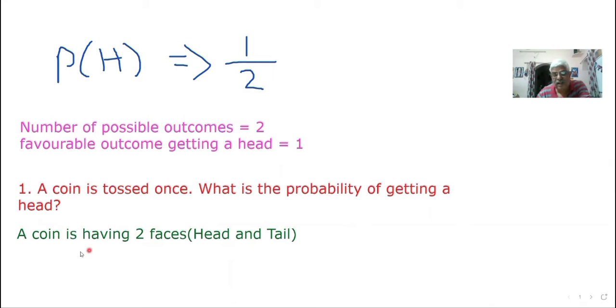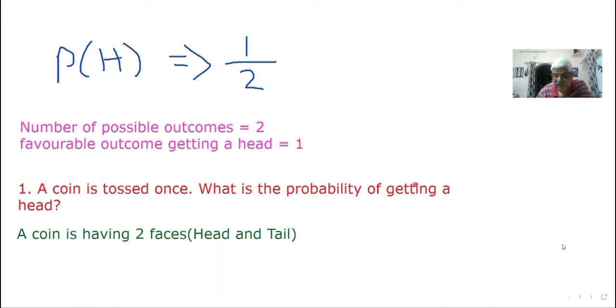Remember, my dear friends, a coin always has two faces, one head, one tail. So the total number of possible outcomes is 2 and the favorable outcome of getting a head is 1. Once the coin is thrown up, a head may fall or a tail may fall. But here the chance of getting head is 1, and the total number of chances is 2. Therefore, the probability of getting head is 1 by 2.